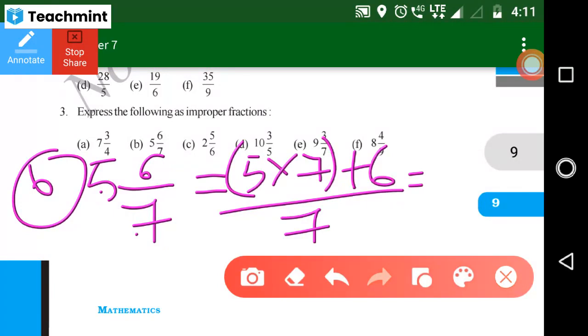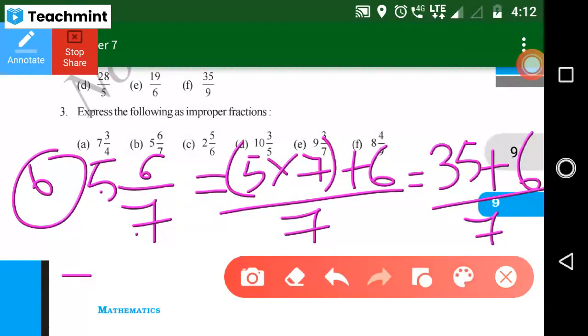Sorry. 7 fives are how much? 35. Yeah. 35 plus 6 how much? 41. 41 divided by 7 is the answer.